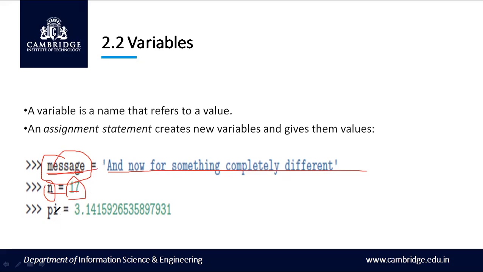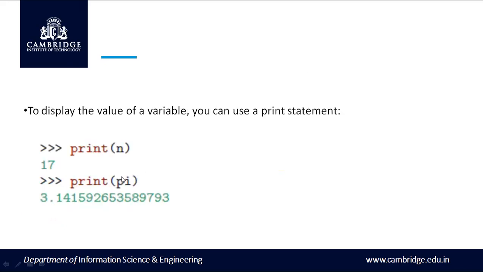So here I have the value of pi, that is 3.1415926. So this is a floating point variable. The variable name is pi and it holds a floating point value. To display the value of a variable, you can use a print statement.